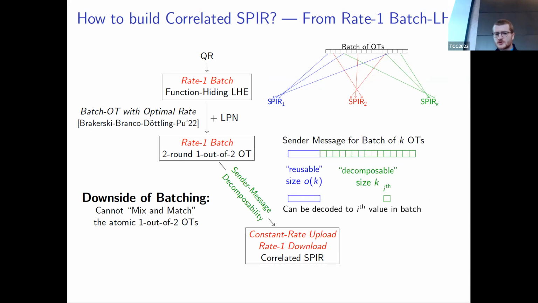Basically, they have 2-round batch OT. So there's one receiver message from client to server and one sender message from server to client. And the answer, in a sense, the message from server to client, the answer to the OTs is decomposable, in the sense that if you look at the structure, there is a one-to-one correspondence between the bits of the answer and the OTs you were interested in. So you can, in fact, decompose and everything goes well.